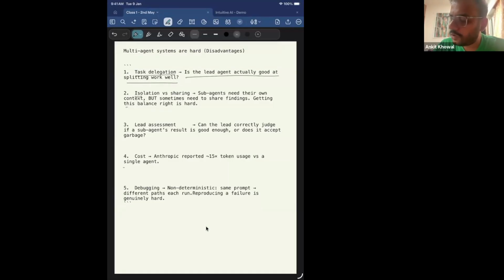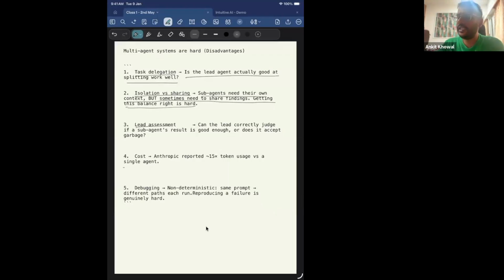Then you have to see how isolation versus sharing is happening. So what it means is, there are sub agents, right? There may be scenarios wherein sub agents might need context from other agents, right? And there might be scenarios where I don't want all the agents to get the same set of instructions, because it might not be relevant to them, right? So information overload also should not happen. So you have to design it in such a way that you decide when to isolate information and when to share information between the agents, and that should be taken into account very effectively. So that is one problem. How do you design a system which does that, right? Sub agents need their own context, but sometimes need to share findings. Getting this balance right is hard, right?